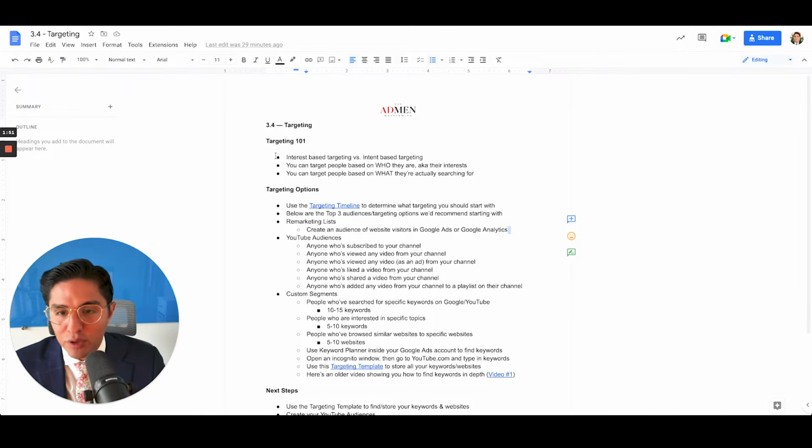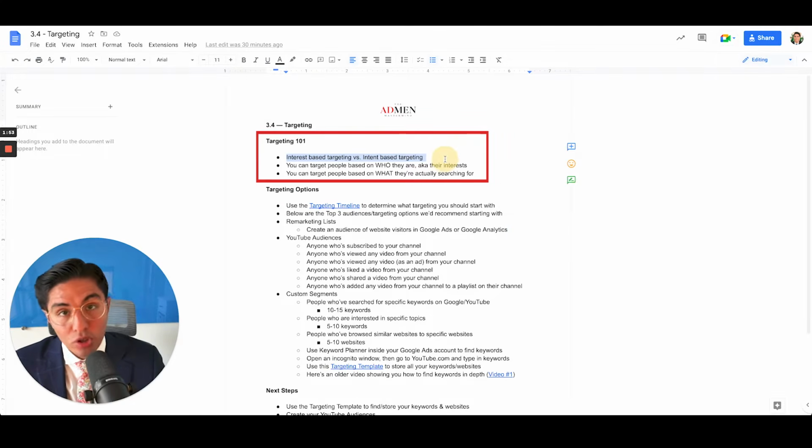So first things first, targeting 101. In case you are new here, YouTube Ads has two different types of targeting, okay? Interest-based targeting and intent-based targeting. Here's the difference between both of those and what those mean. Interest-based targeting means you can target people based on who they are, aka their interests.